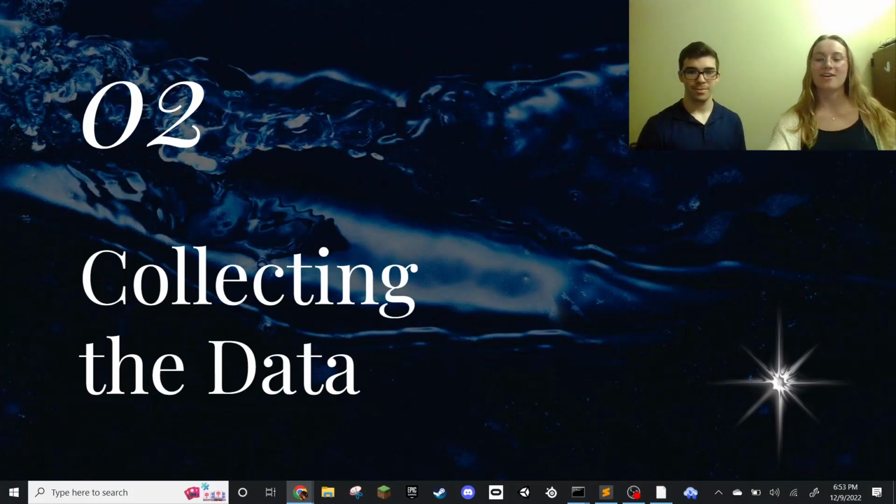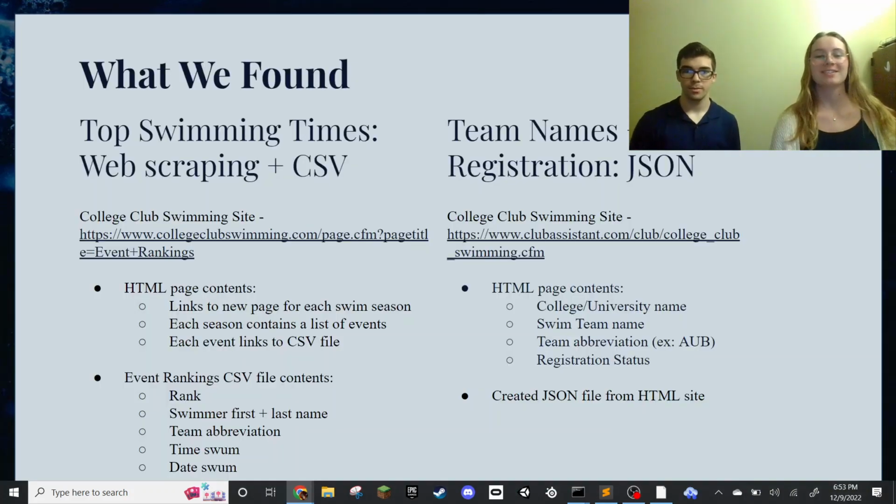Yes, so we started off by collecting various data. We had two essential sources of data. The first was the college swimming website, which had an HTML page that linked to a new page for each event for each swim season. So within the season, you could find every event that exists, and within each event, you could find a CSV file with all of the times compiled for the entire season.